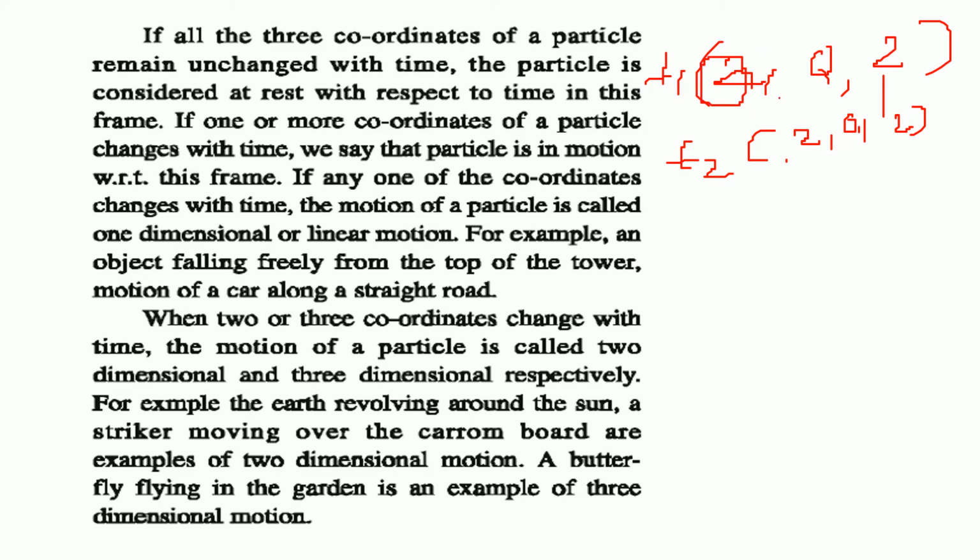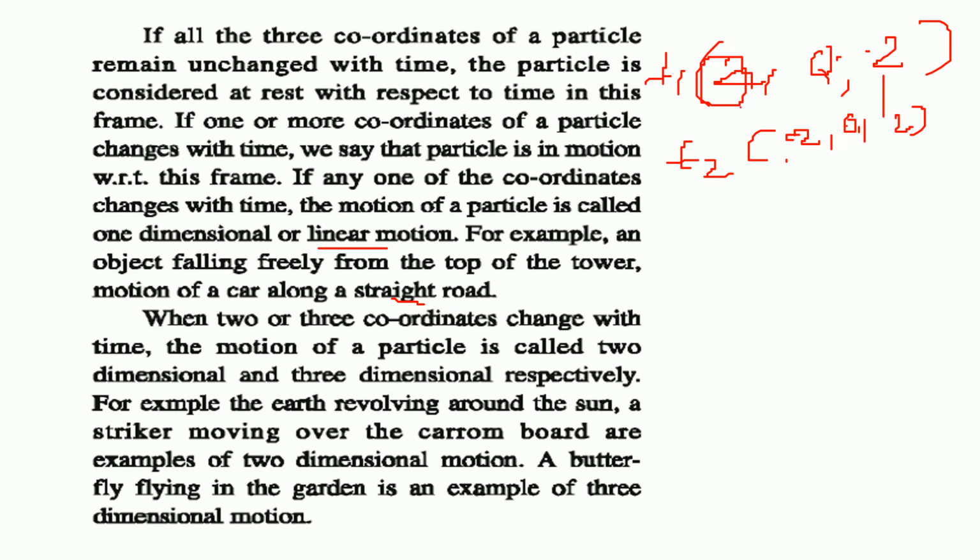If any one coordinate changes with time, then we can say that it is in linear motion. When an object is in linear motion, only one of these x, y, z positions changes, and the others remain the same. An object falling freely from the top of a tower, or the motion of a car along a straight road, are examples of linear motion.